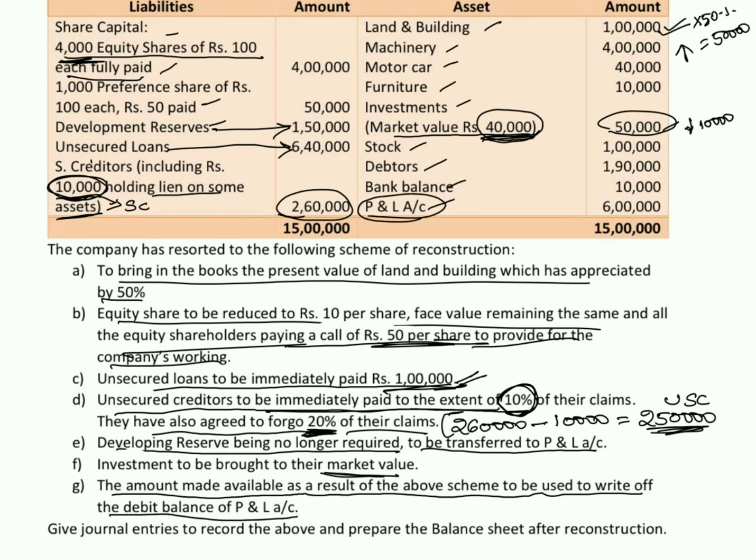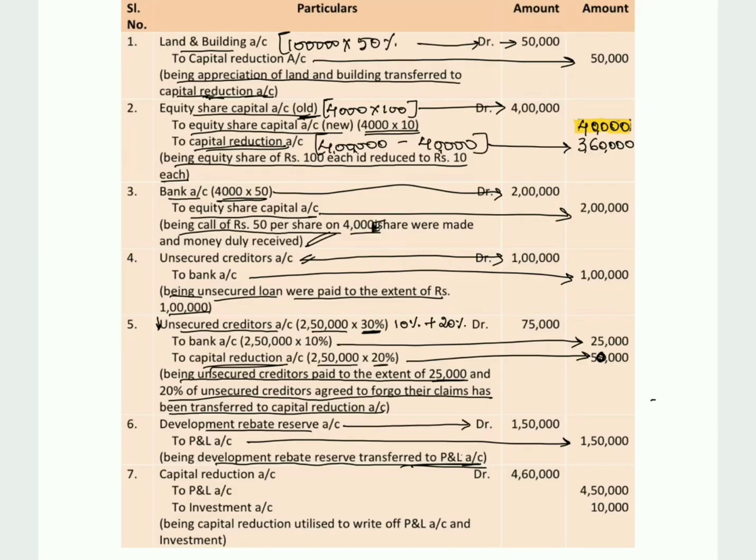So whatever amount that is left out in the capital reduction account will be used to write off the profit and loss account debit balance. So let's pass the entry. In the first entry we have capital reduction value of 50,000. So let's consider that 50,000 here. Plus in the second entry we have capital reduction value of 3,60,000.